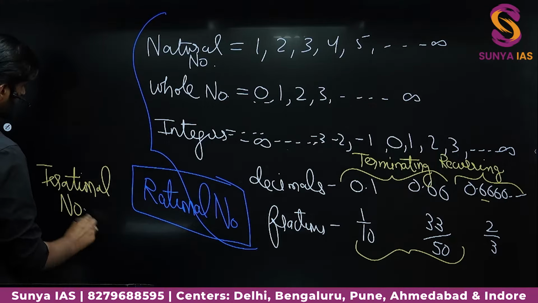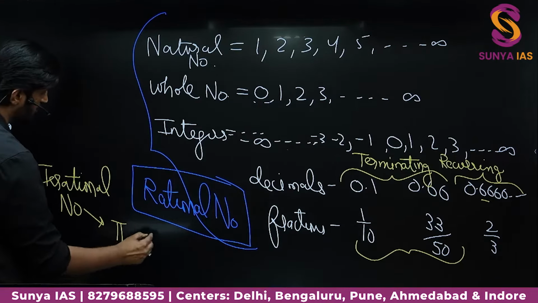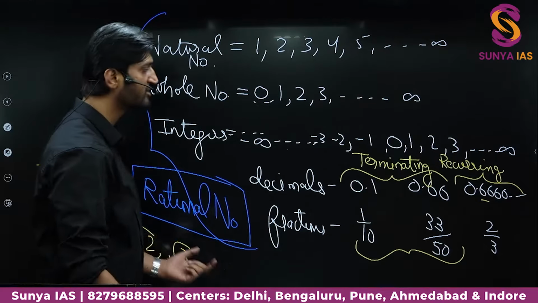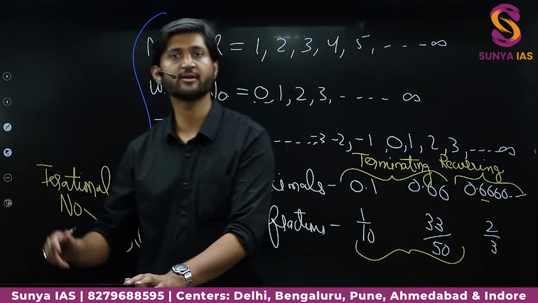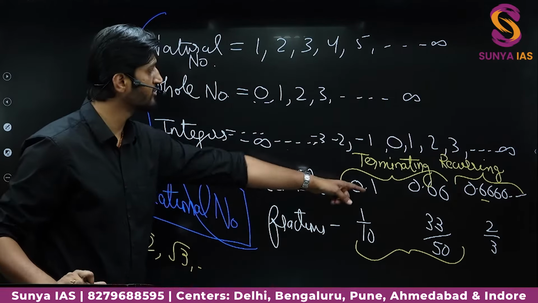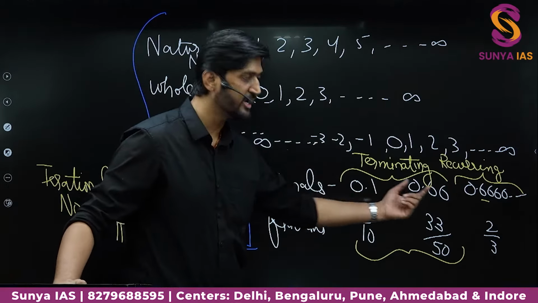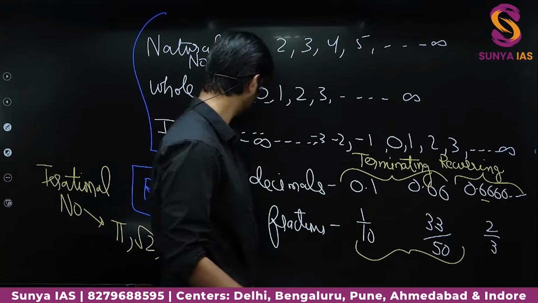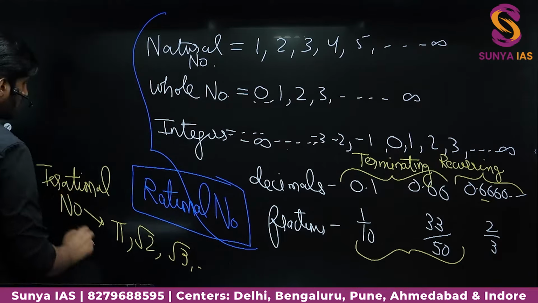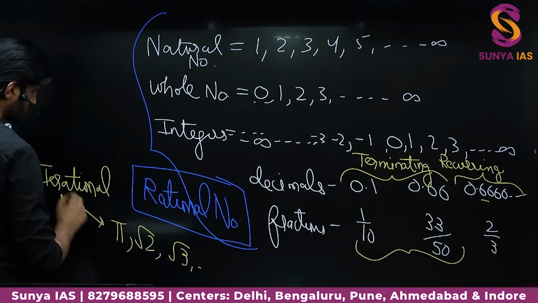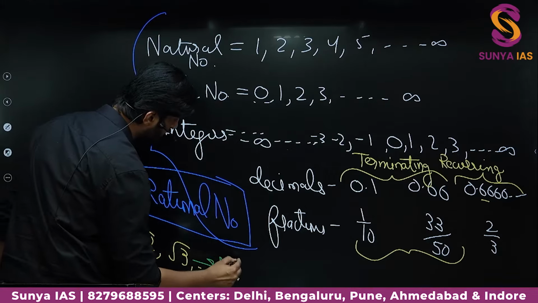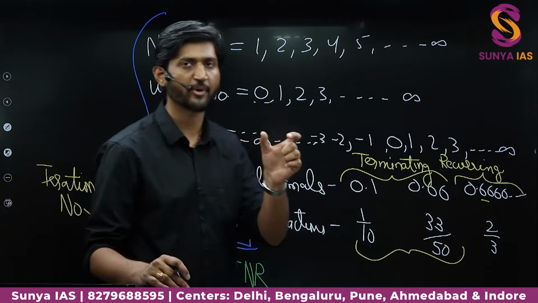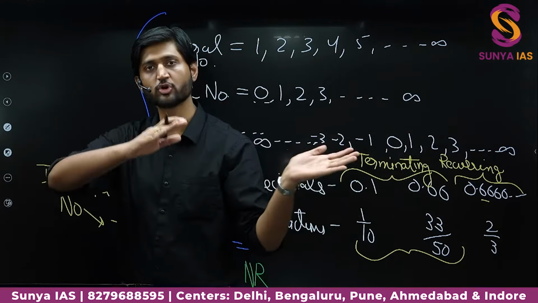The irrational numbers are such as pi, such as root 2, such as root 3, and so on. What is happening with these irrational numbers is that when they are converted into decimal, they neither terminate like these two, nor do they have any repetition pattern like the recurring ones. So these values are neither terminating nor recurring. These numbers keep on going. If you see the value of pi, it keeps on going and different numbers are there. There is no repetition at all.